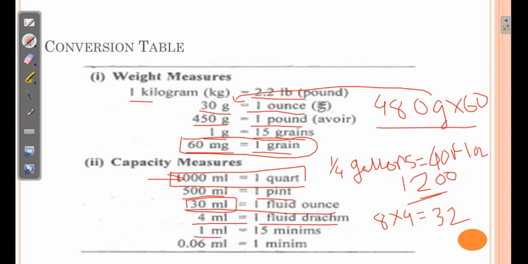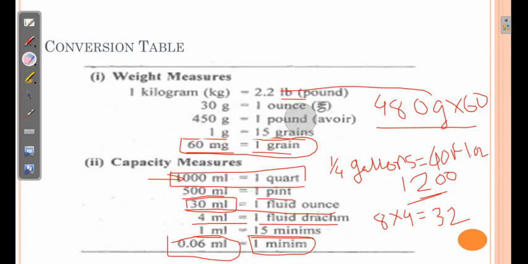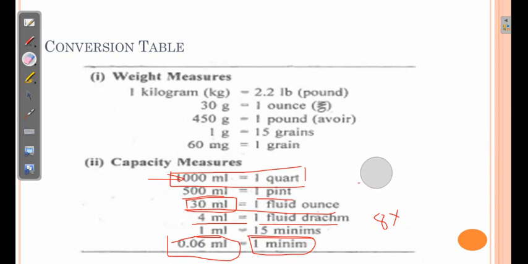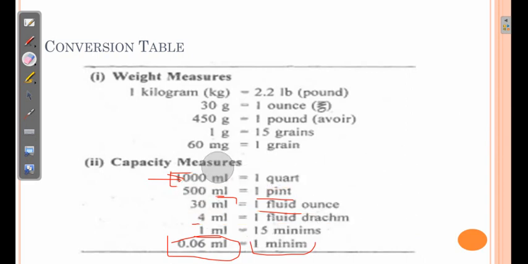Then 1 ml is equivalent to 15 minims, and 0.06 ml is considered as 1 minim. In other words, the minim is nearly equivalent to 1 drop. Sometimes for pediatrics or infants, the dose is prescribed in drops. That is, you need to give 1 drop or 2 drops or 5 drops or 7 drops of the product or preparation to infants or very young children. So 1 drop is equivalent to 0.06 ml.